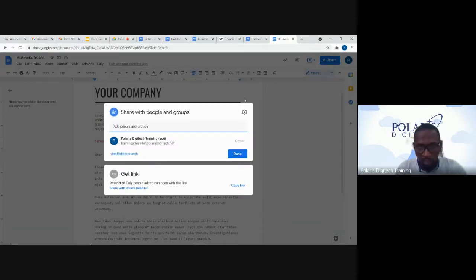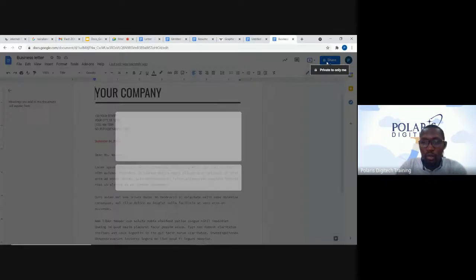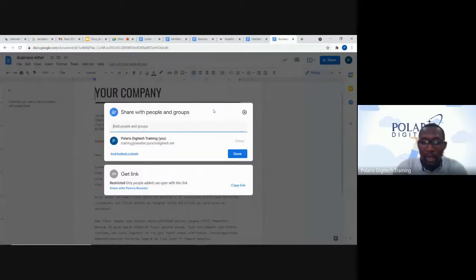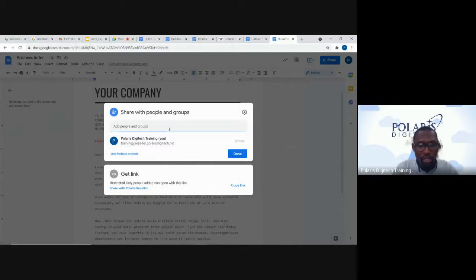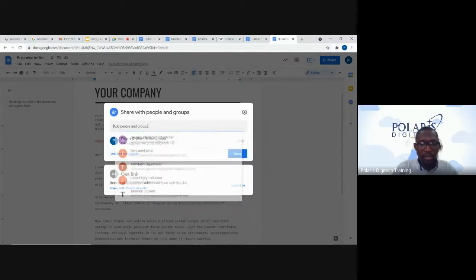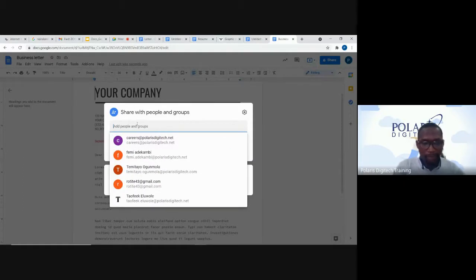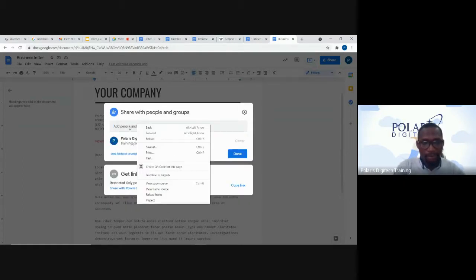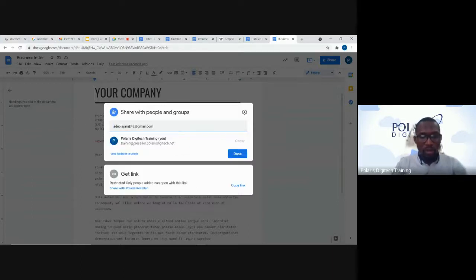Once you click on that share, this pops up. The share button is at the right hand corner of the window. You can see it here. Once you click on that, it is only to me, and I'm the owner. Polaris Tech Training, that's the owner of the document. So you just need to paste that email address. You right click and you paste. Okay, that is the email address, Adiola.